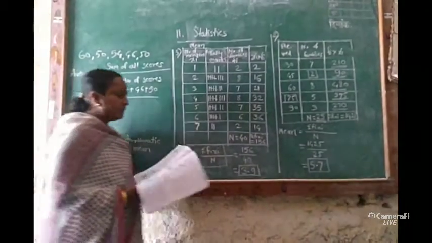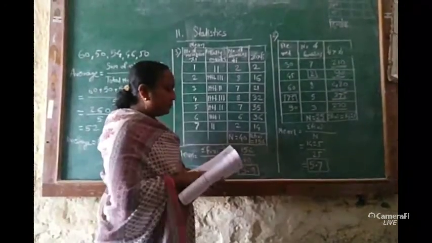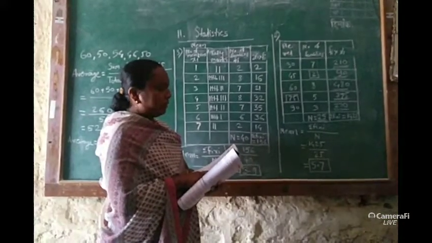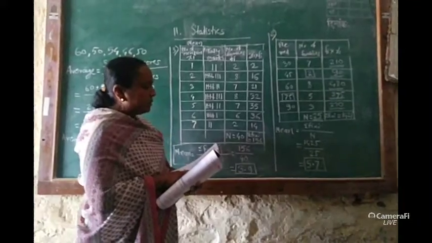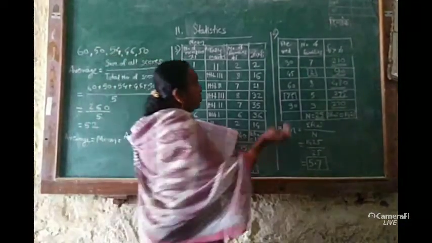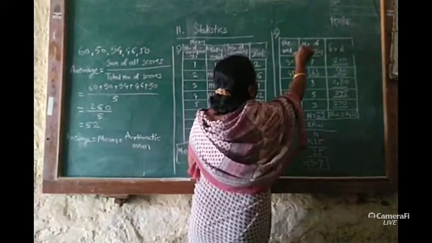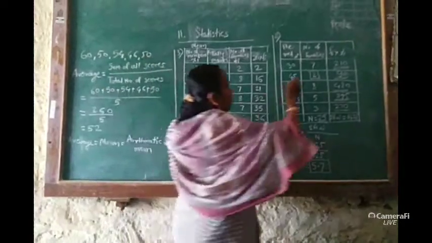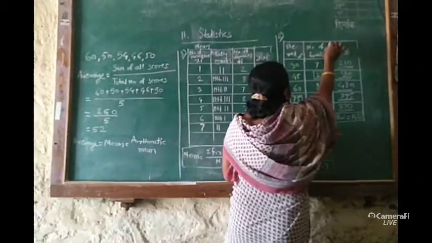I have drawn here the frequency table. They have given us the electricity in units used by 25 families of Eklara village in the month of May. In the first column, we write the electricity used. It is Xi. In the second column, the number of families, that is fi.